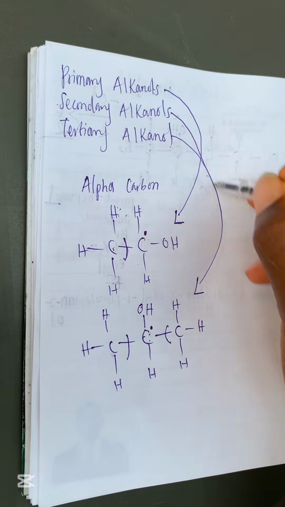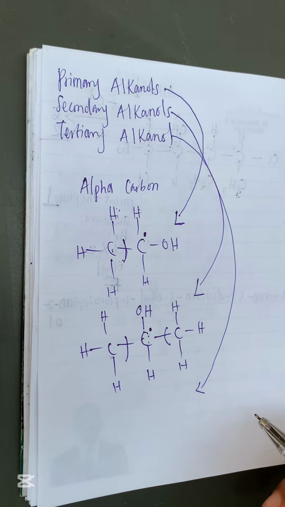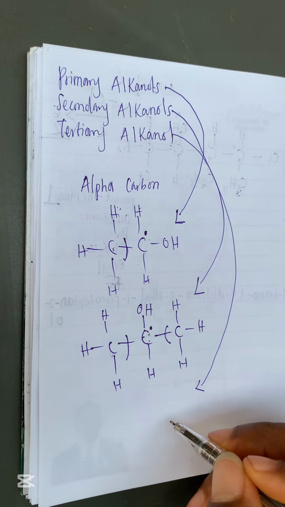Now for tertiary alcohol, or tertiary alkanol. A tertiary alkanol has three alkyl groups attached to the carbon bearing the functional group. Let me give you guys an example.